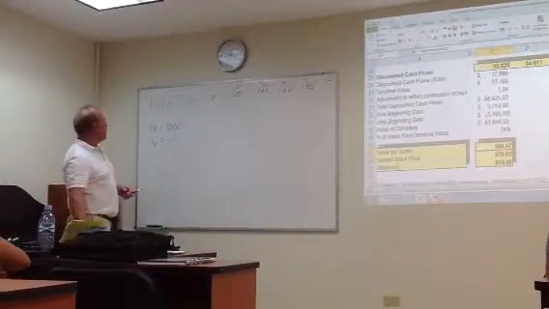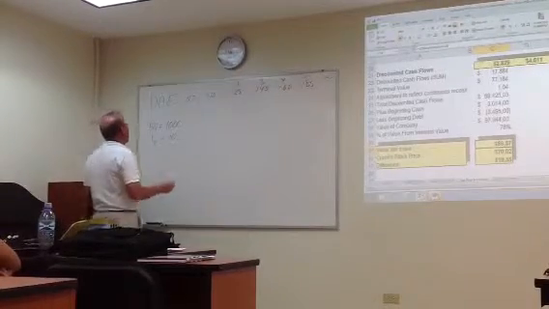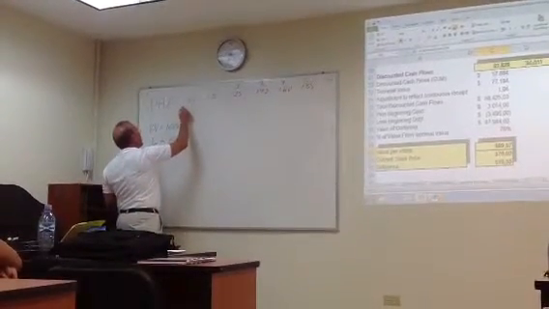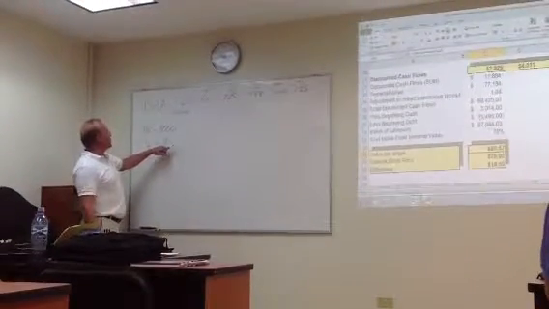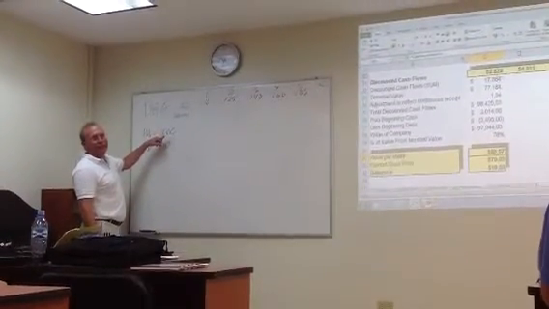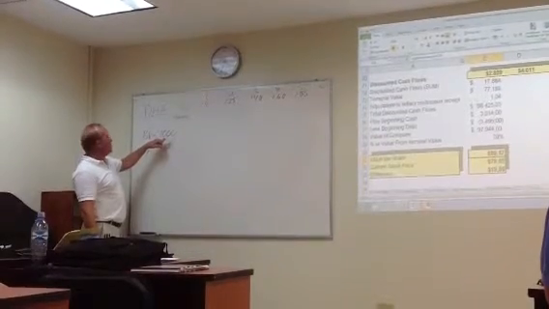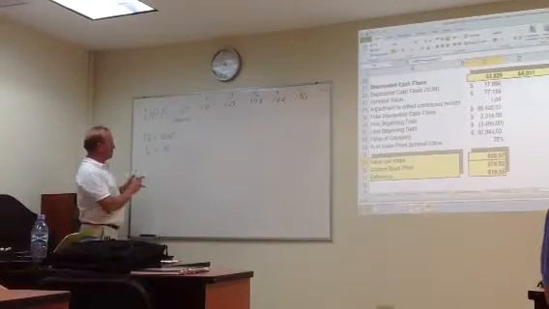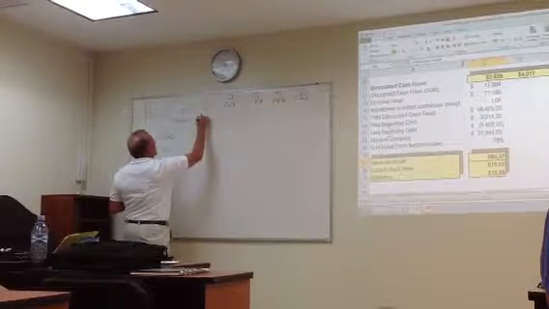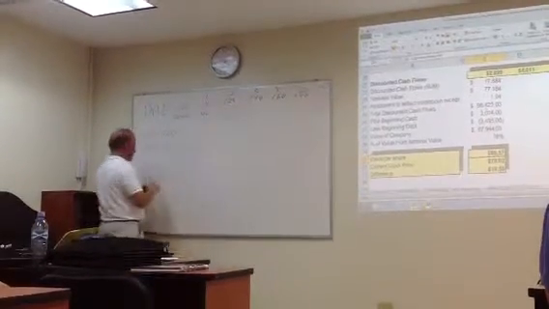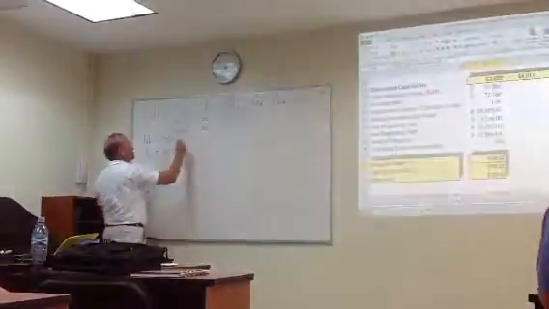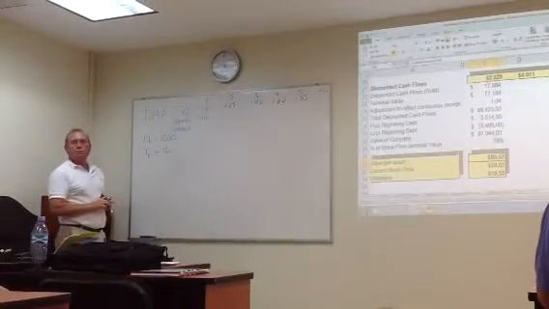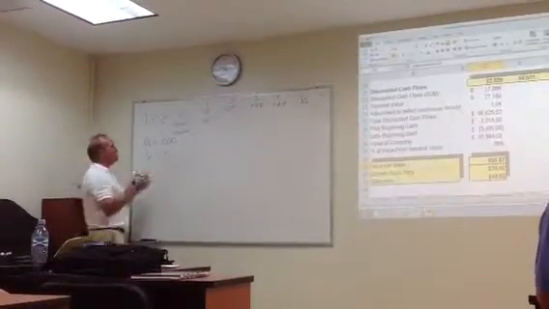So, what would my normal earnings be? Normal would be my cost of capital times my beginning book value. 10% times 1,000. So my normal earnings would be 100. So my abnormal earnings would be above that.